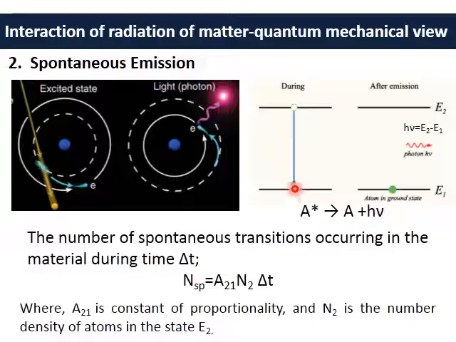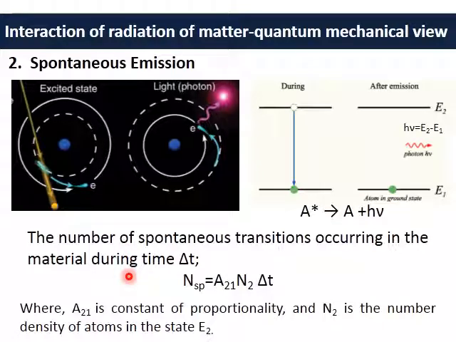During this emission process, the atom is initially at the excited state, and upon giving up this photon, it comes down to the lower state, that is A here, and again the energy of the emitted photon is given by E2 minus E1. We call this spontaneous because no stimulating photon is required for this process to take place. It takes place spontaneously. That is why it is known as spontaneous emission.